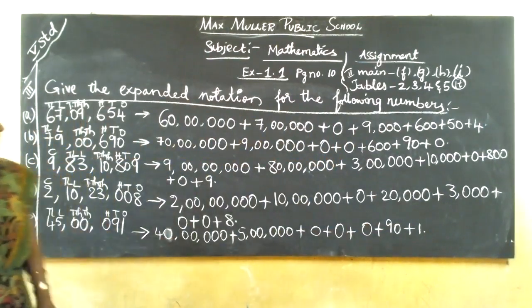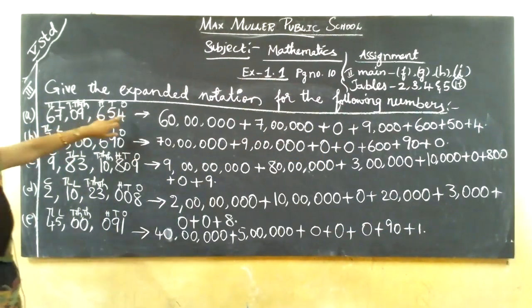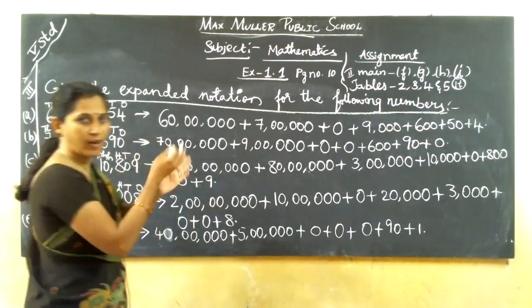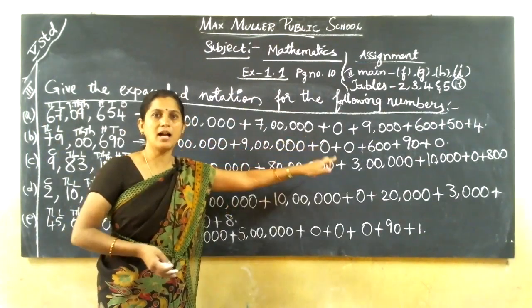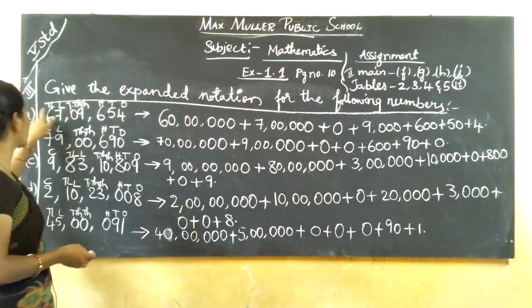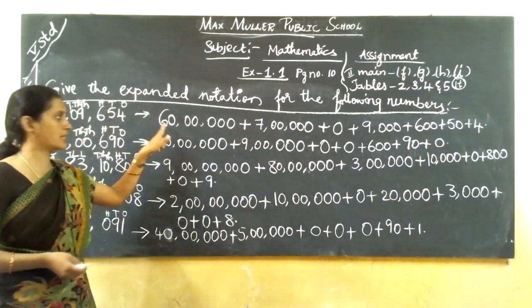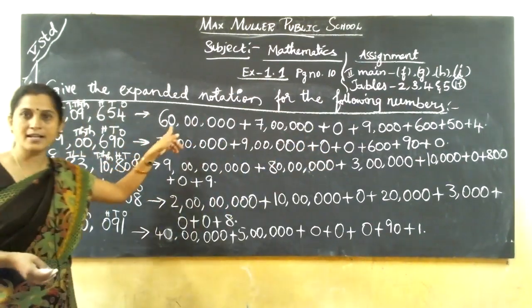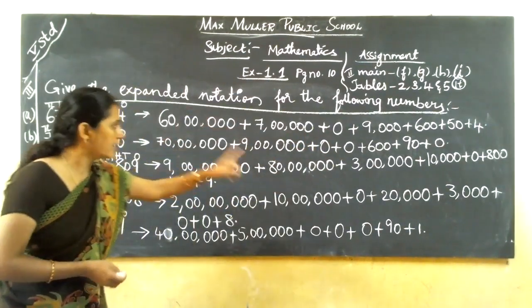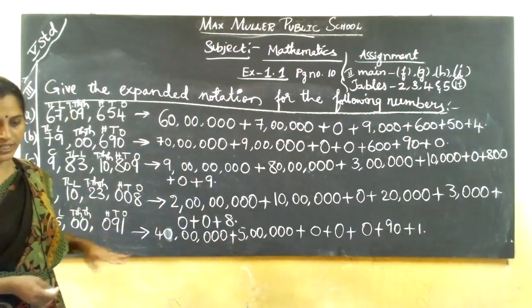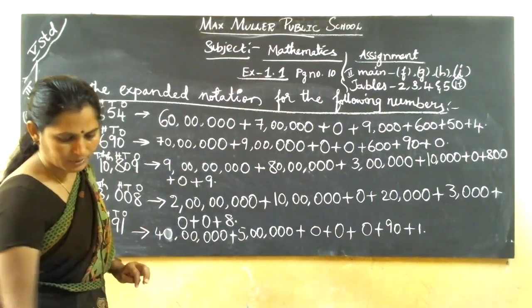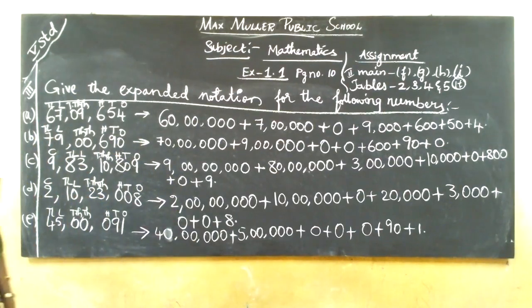Okay, got it children? Once again, expanded notation. So what the number they have given, that you are expanding according to the place value. See, ones, tens, 100, 1000, 10,000, lakhs, 10 lakhs. So in 10 lakhs place 6 is there. So in 10 lakhs, 6 tens are 60. 60 lakhs plus 7 lakhs plus 0 plus 9,000 plus 600 plus 50 plus 4. Like that. Okay? Got it? Everybody? I think everybody got it, children?